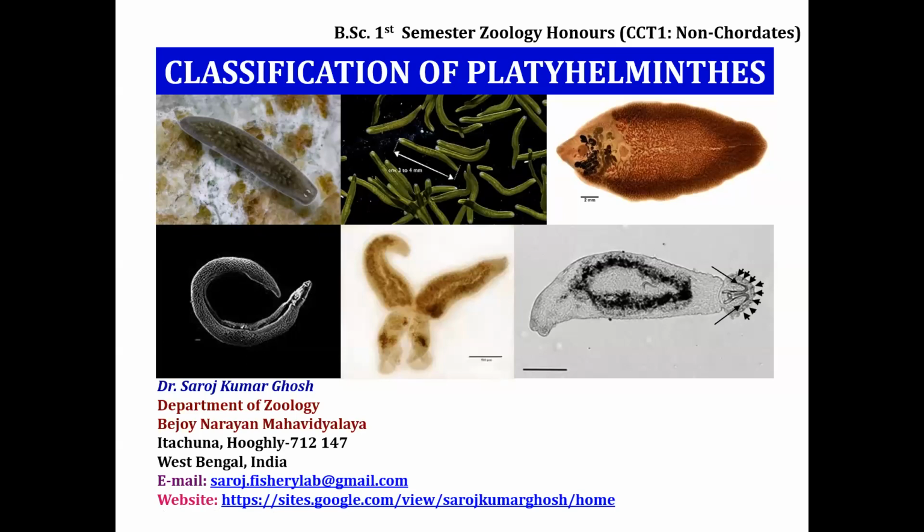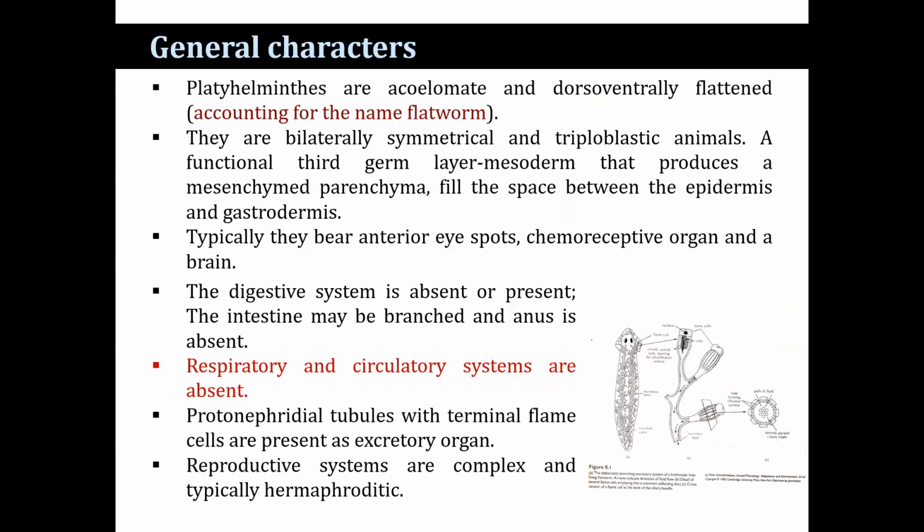I am going to discuss the general characteristics and classification of phylum Platyhelminthes. Platyhelminthes are acoelomate and dorsoventrally flattened. Due to their dorsoventrally flattened body, they are named flatworms. They are bilaterally symmetrical and triploblastic animals.